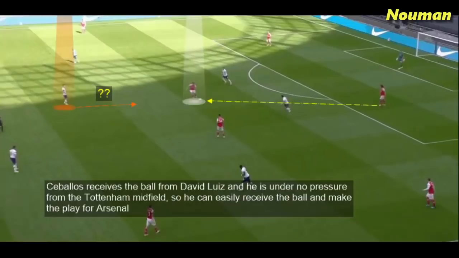Ceballos receives the ball from David Luiz, and he is under no pressure from the Tottenham midfield, so he can easily receive the ball and make the play for Arsenal.